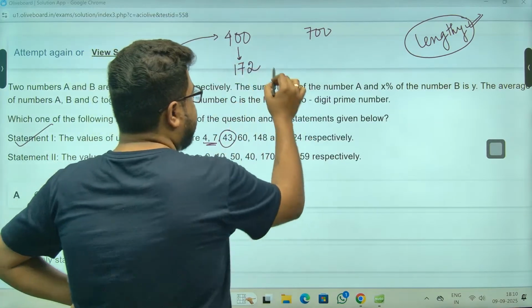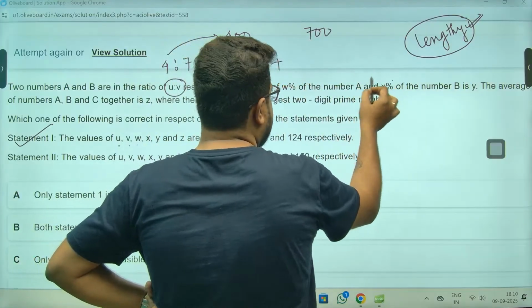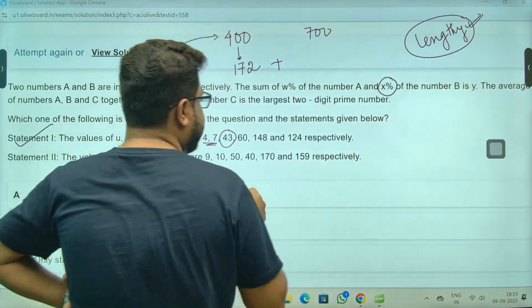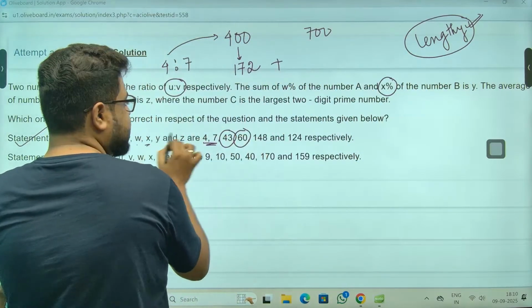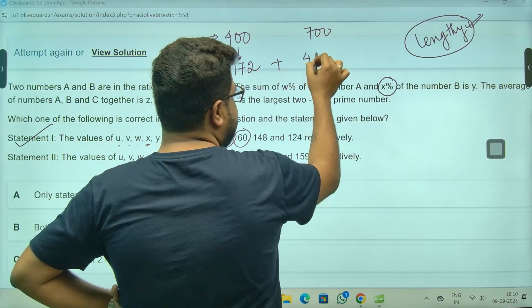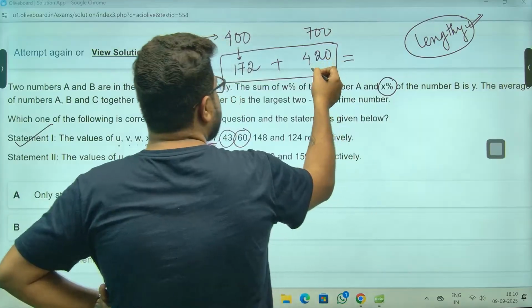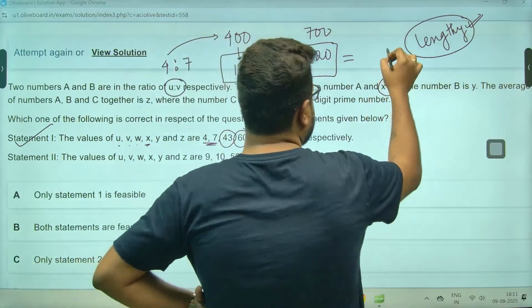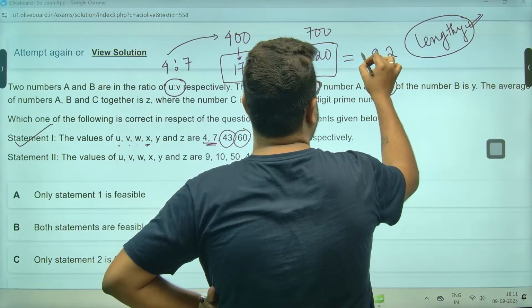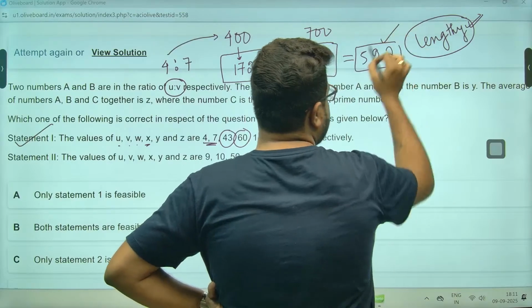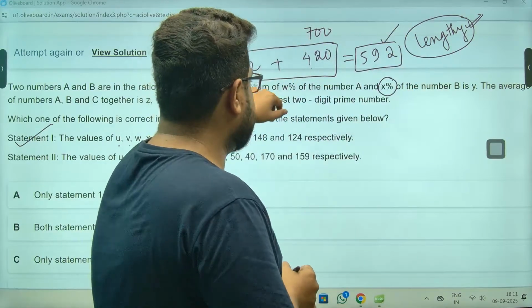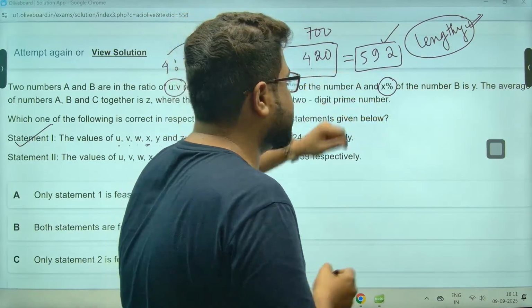Okay. Plus X percent of number B. X is what, sir? X is 60. This is 420. The sum of these two, it is how much, sir? 42 and 17. This is 592. This is given. Achha. And this is y, sir.